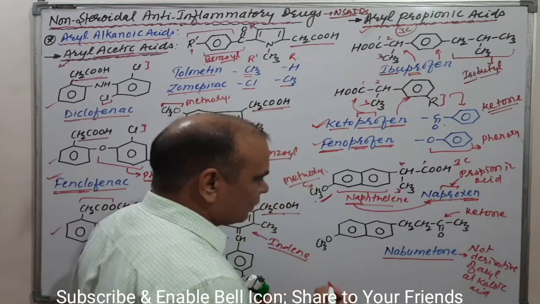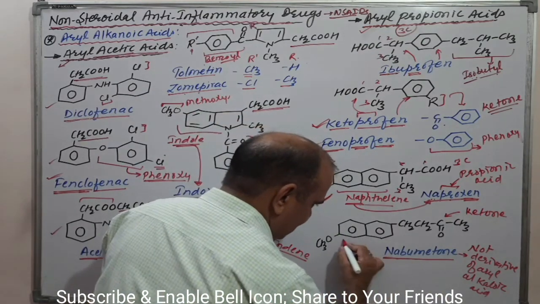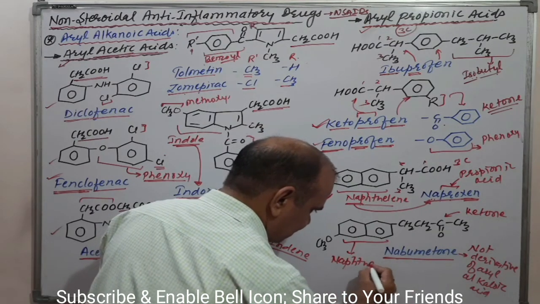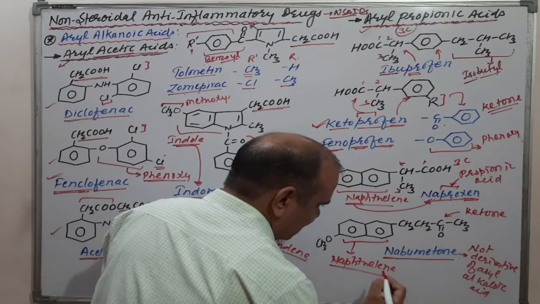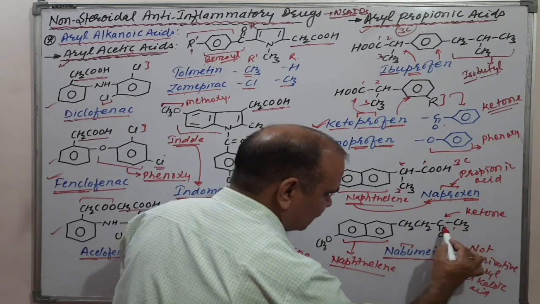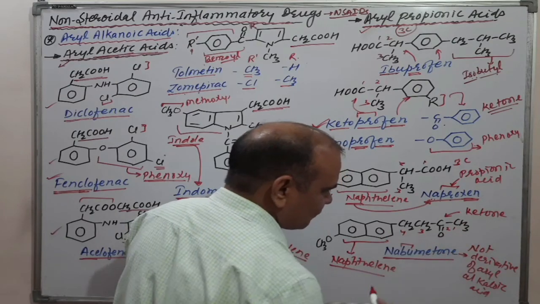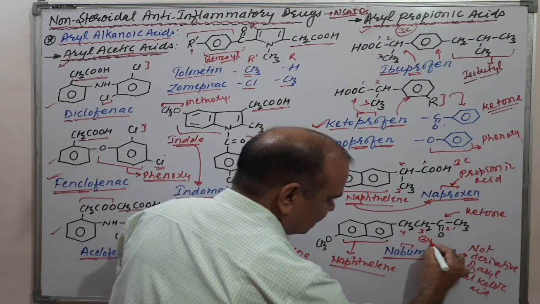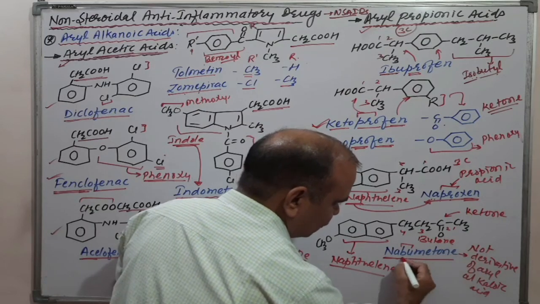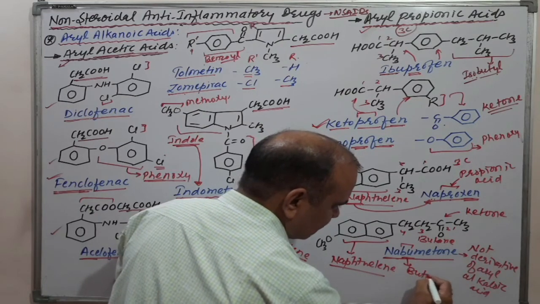How is it correlated with the structure? Nab means this one is the naphthalene ring system. And bu means how many carbons? 1 2 3 4. That is butane. Easily correlate: bu means butane.